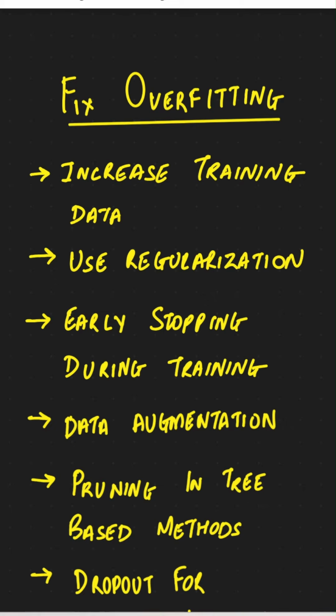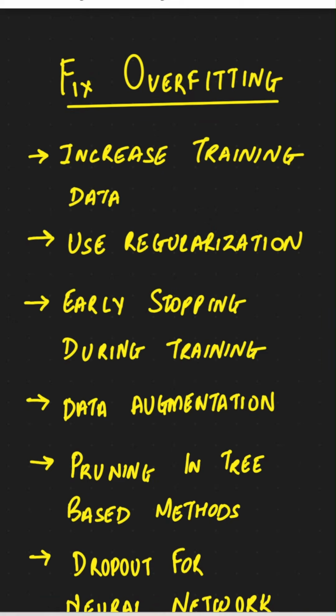So how to fix overfitting? There are quite a few ways to fix overfitting. First one is to increase the training data. If your data set is too small, your model can memorize it instead of learning it, so increasing the data could help. Second is to use regularization like L1 and L2 regularization. Third is to use early stopping during training. So you monitor the validation loss and stop the training before the overfitting kicks in.